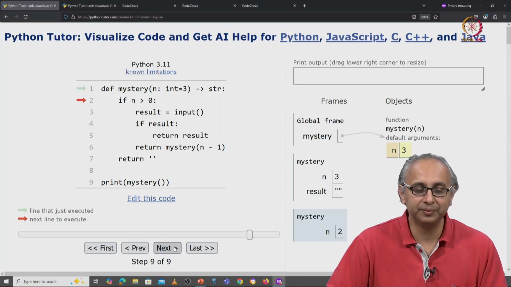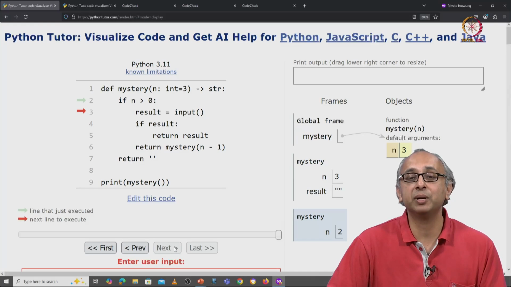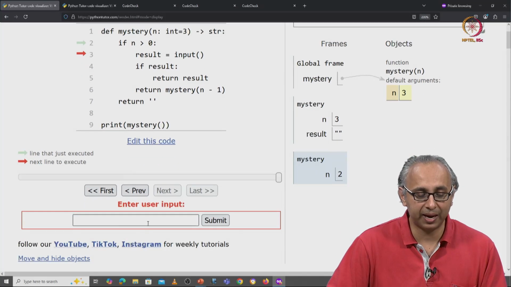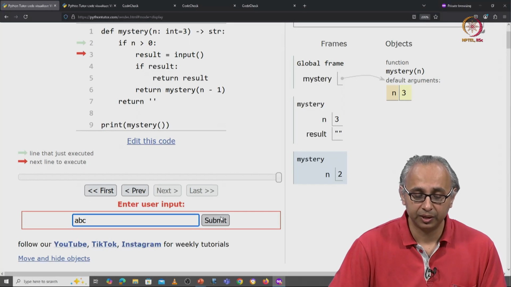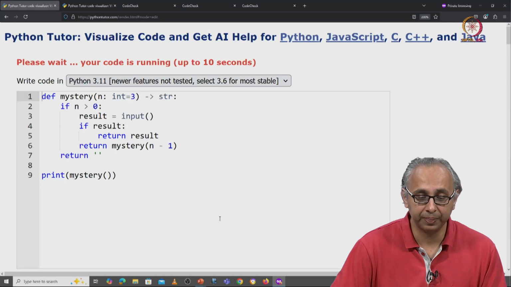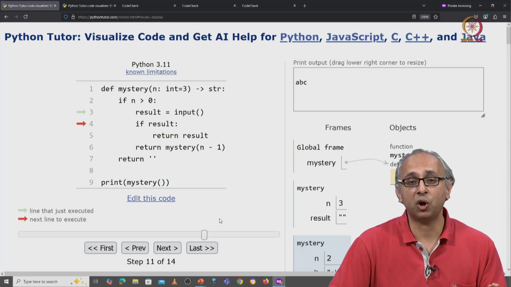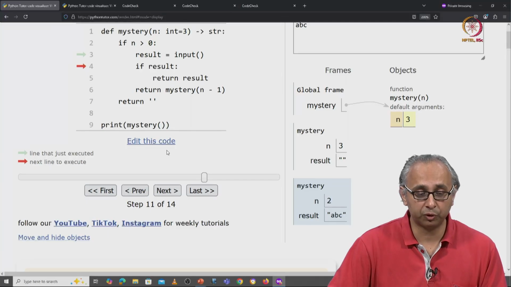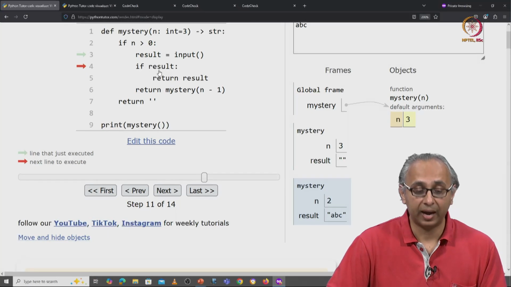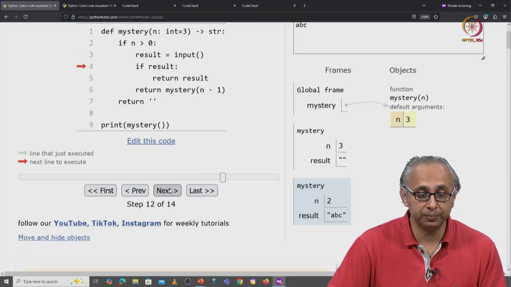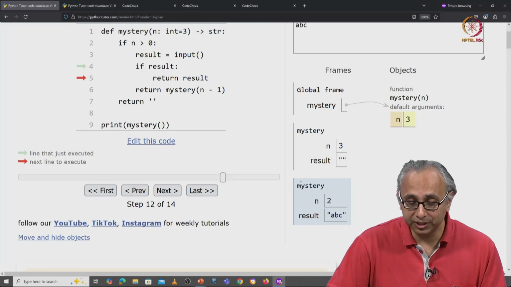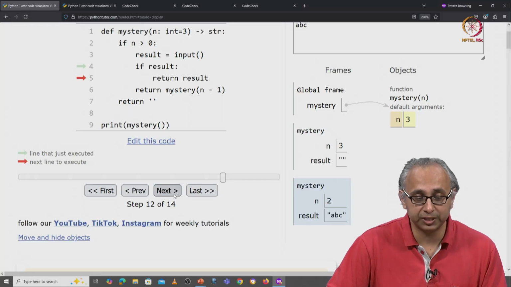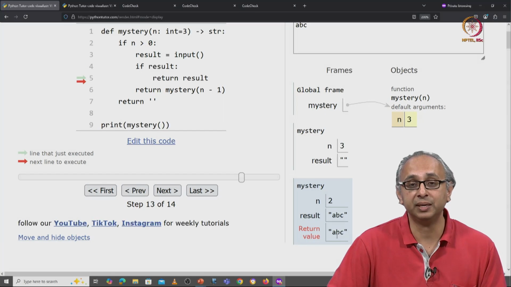I'm going to enter here, n is greater than 0, so I will come in here, and again I will input something. Let us say this time I actually type in something. Let us say I type in ABC. I click on submit. The value ABC is a non-empty string, so that of course is truthy. I'm now going to come into this if condition, and I'm going to return this result. So this instance of the mystery function is ready to return this object ABC.